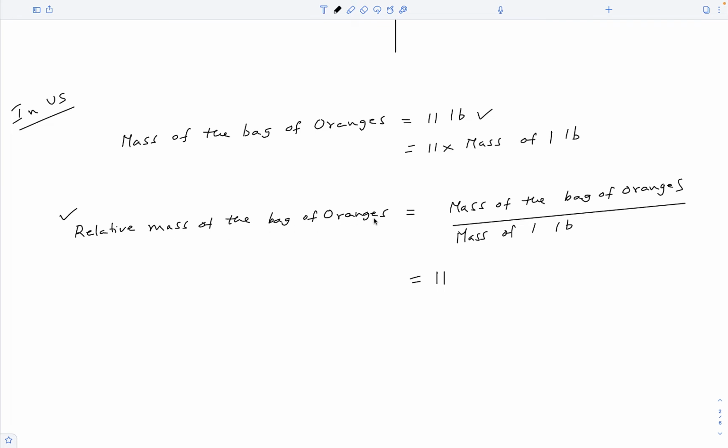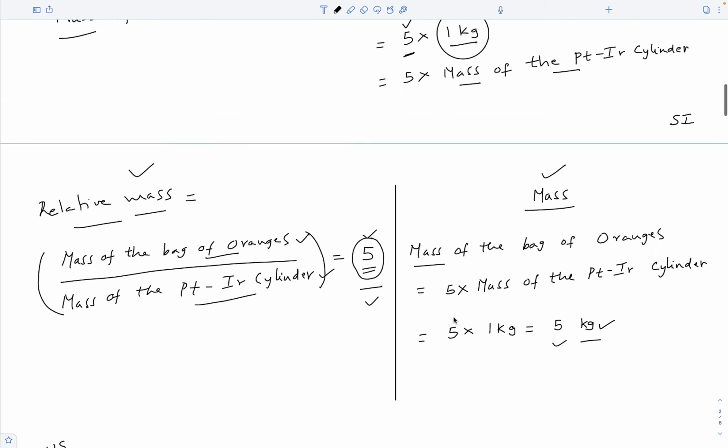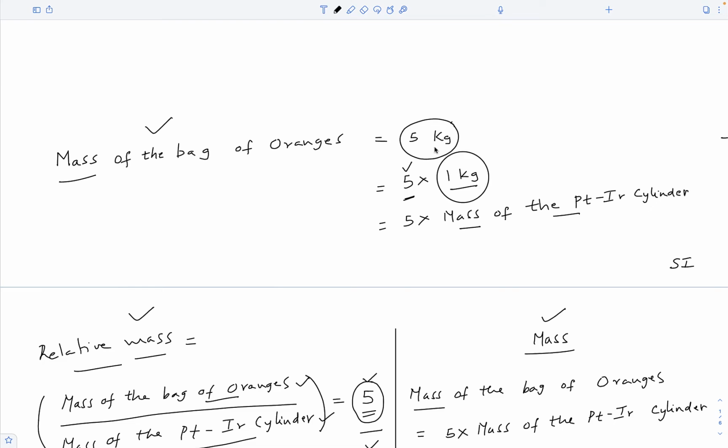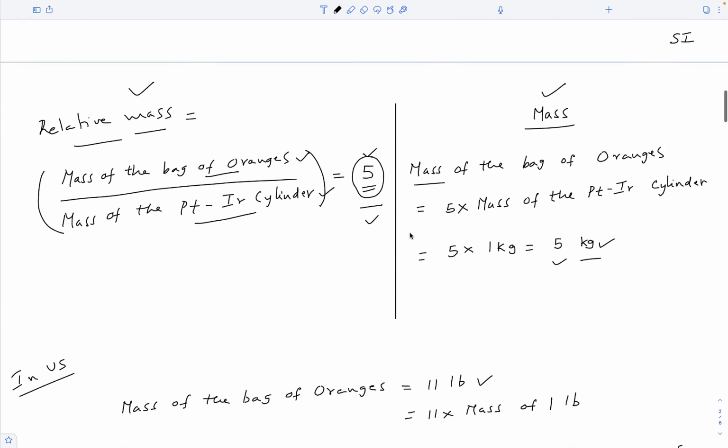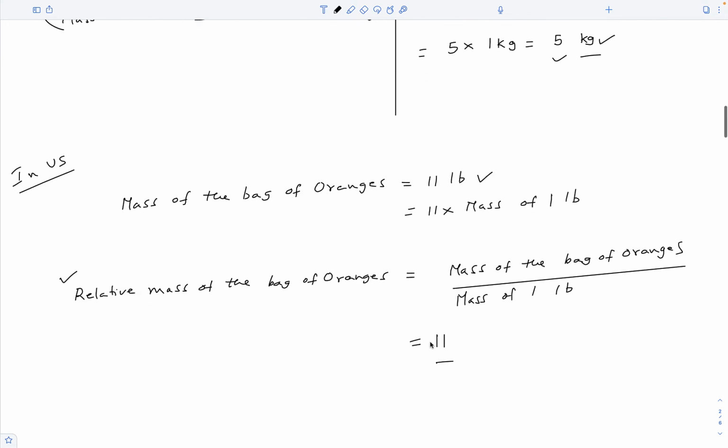But the point to be noted here is the relative mass of the bag when compared to this pound is 11, but the relative mass of the same bag when compared to a kilogram is 5. So the relative mass of the bag has changed.